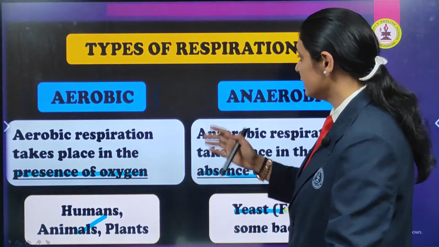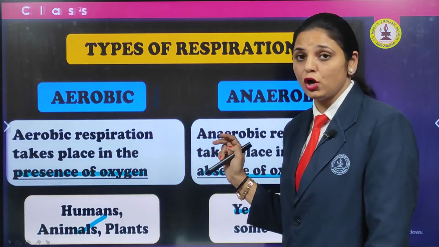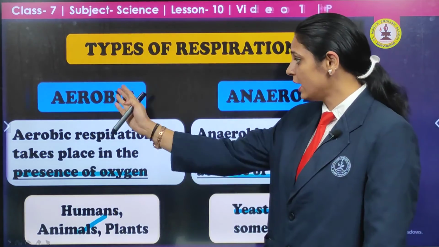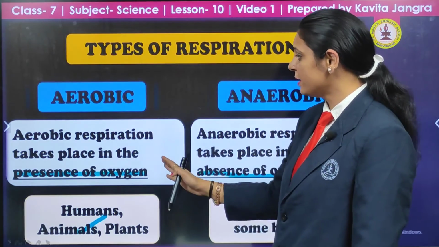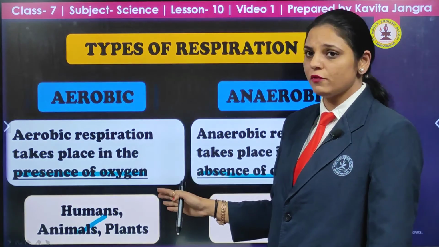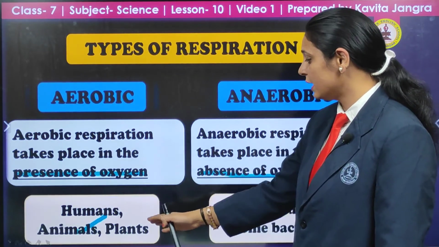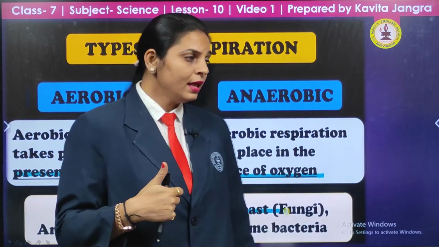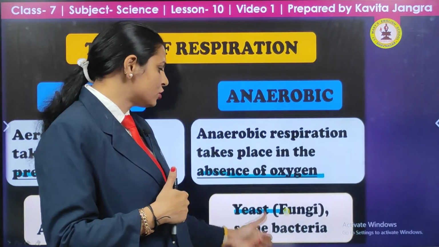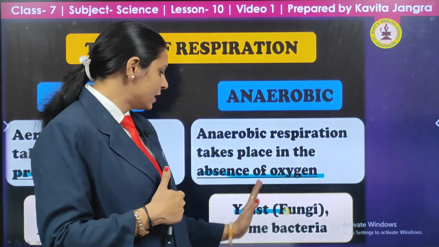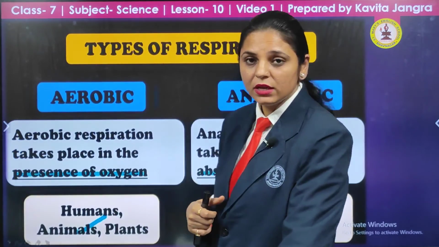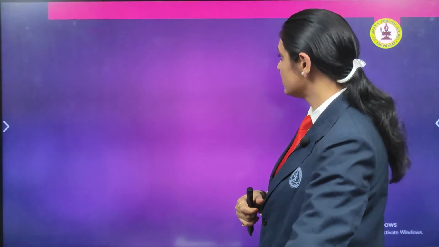So how are they categorized? They are categorized into two types of respiration: aerobic and anaerobic. Aerobic respiration takes place in the presence of oxygen, and examples are humans, animals and plants. On the other hand, anaerobic respiration is in the absence of oxygen, as in yeast, fungi and some bacteria. Even in the muscles of the human being, when we are doing heavy exercise, anaerobic respiration takes place.